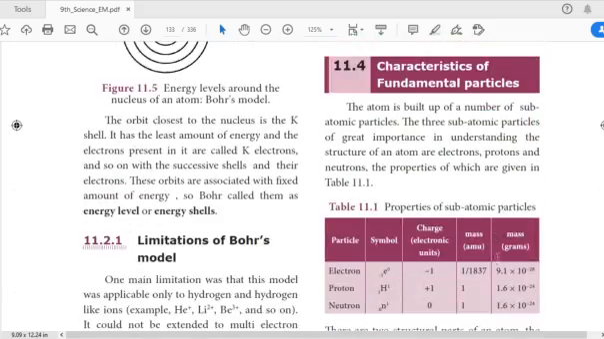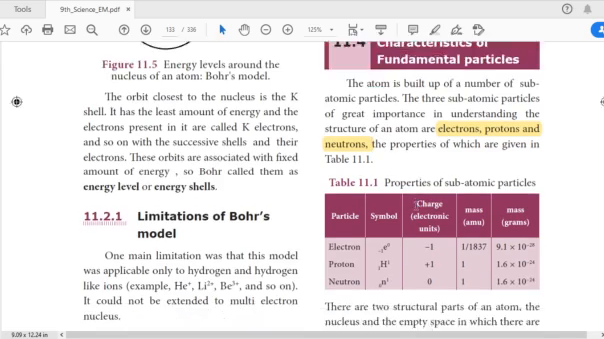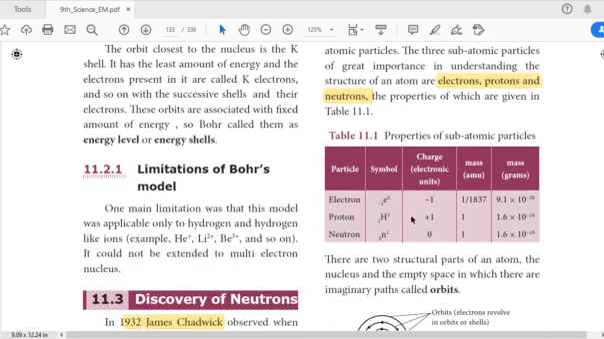Next we are going to discuss the characteristics of fundamental particles. An atom is made up of 3 particles. As you know, they are electrons, protons and neutrons, and there are some more particles, but here we are going to discuss only electrons, protons and neutrons. The properties are given in a table. Based on the subscript or superscript, we can find out whether it is a charged species or a neutral species, and whether it has mass or not.